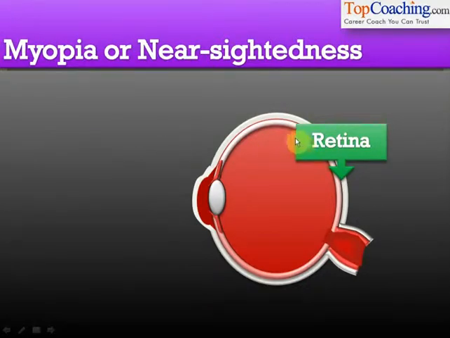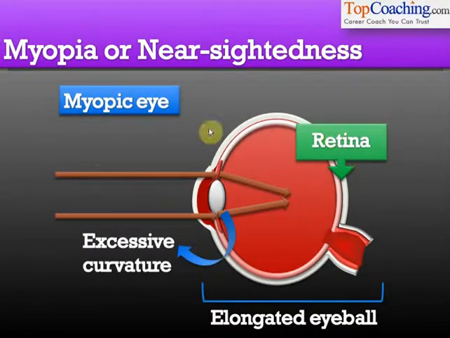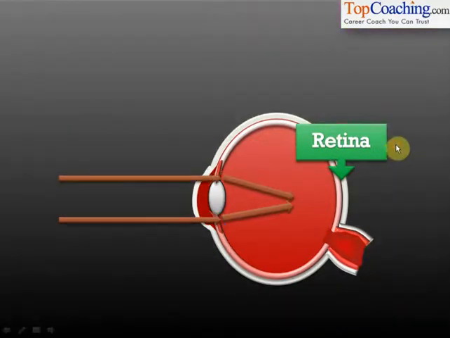We then learnt about the defects of the eye. We learnt about myopia or nearsightedness, in which people can't see far off objects. The reason is that far off light, that is light coming from infinity, converges before the retina in the case of myopic eyes. Understood? This can happen because of excessive curvature of the lens or an elongated eyeball.